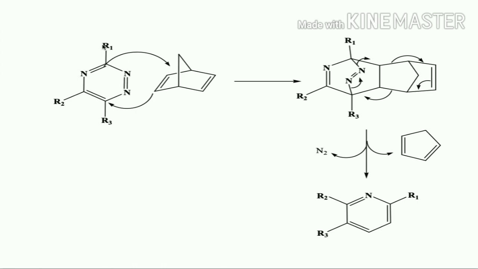1,2,4-triazine is going to act as an electron deficient diene and react with an electron rich dienophile. It is going to form this bicyclic intermediate. This bicyclic intermediate will undergo a series of rearrangements. There is bond breakage and elimination of nitrogen and cyclopentadiene to give the corresponding pyridine derivative. So this is regarding the cycloaddition reaction of 1,2,4-triazine.